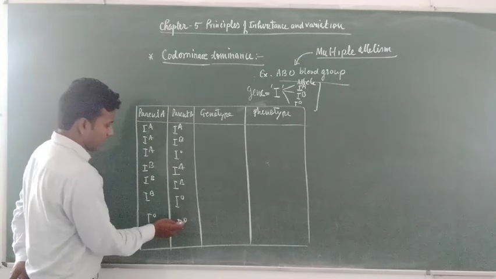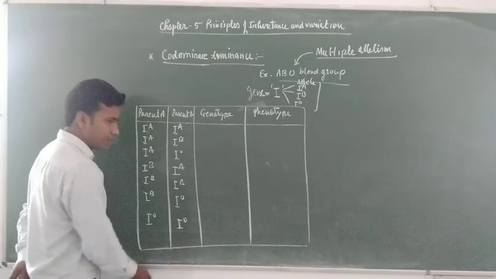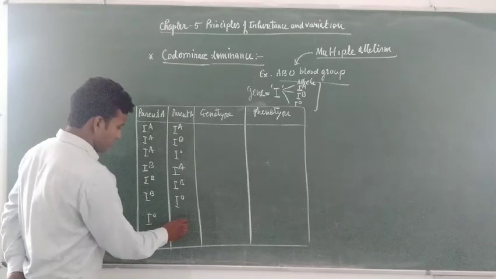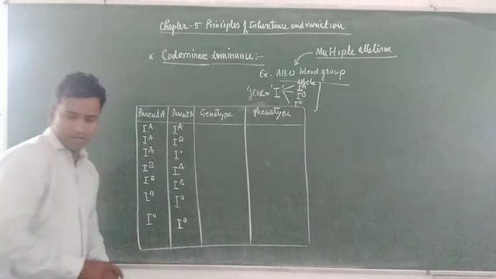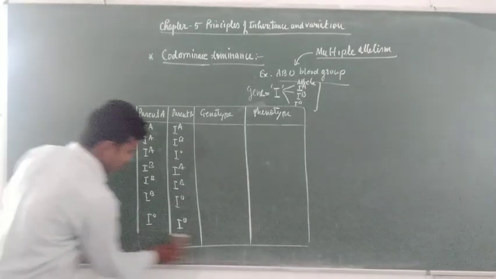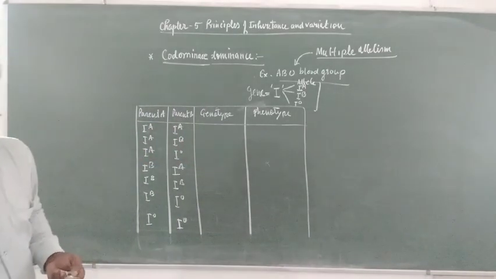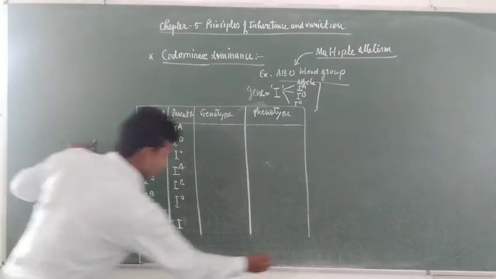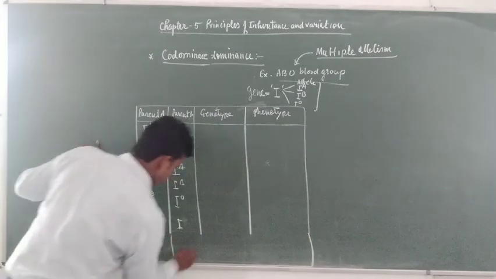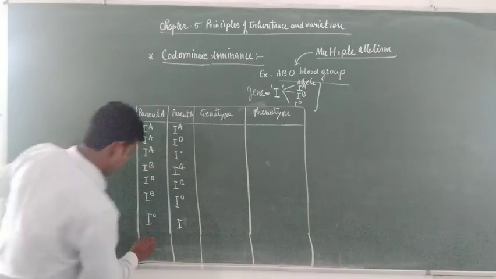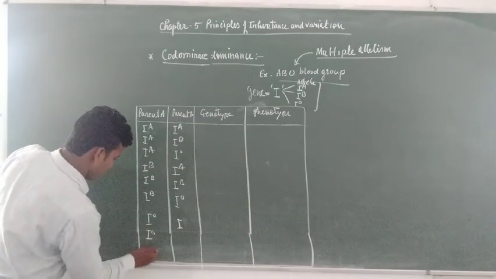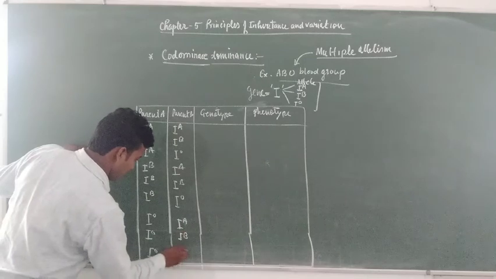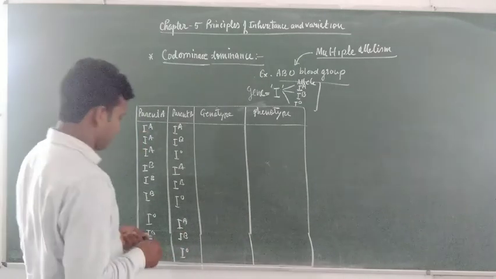You can write IA, IB and I0 for I0 also, but no basic differences are found in this case. We are talking about 3 possible combinations.